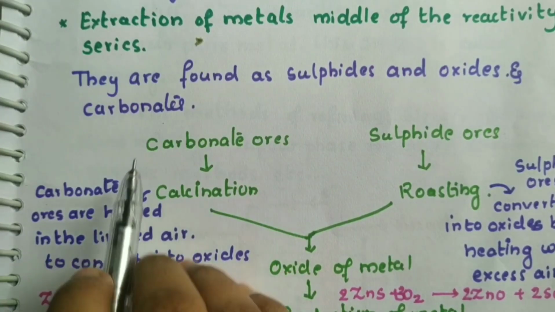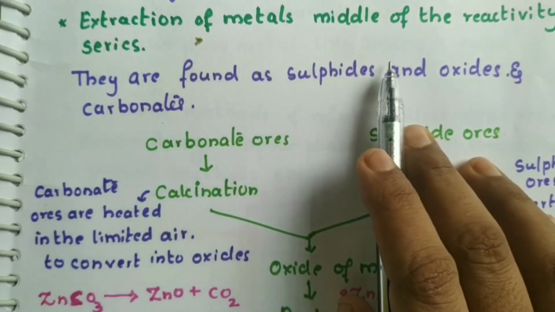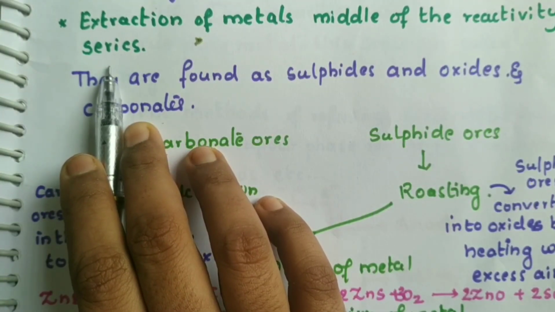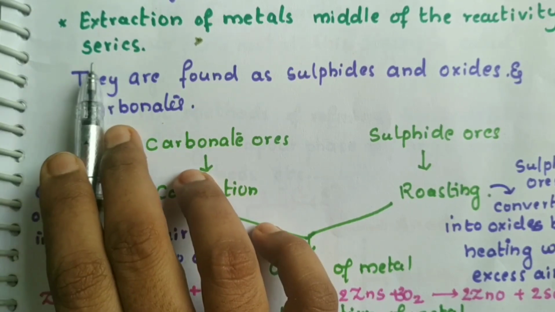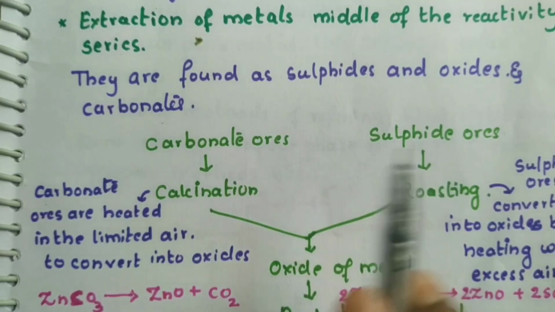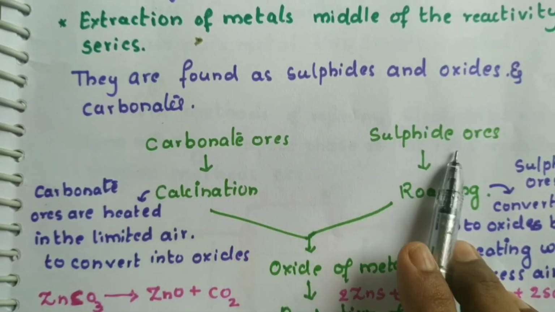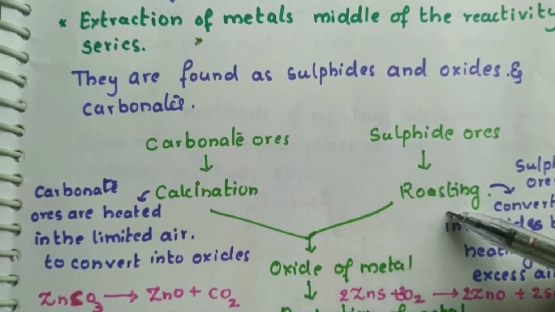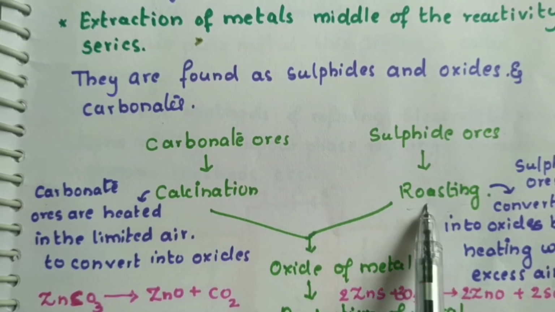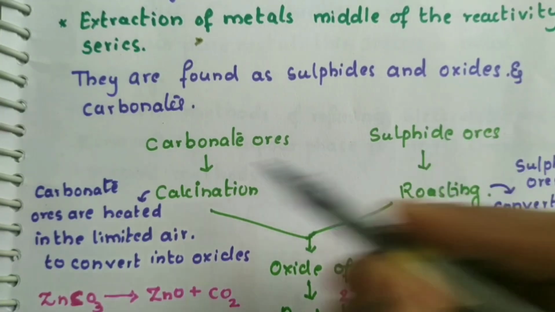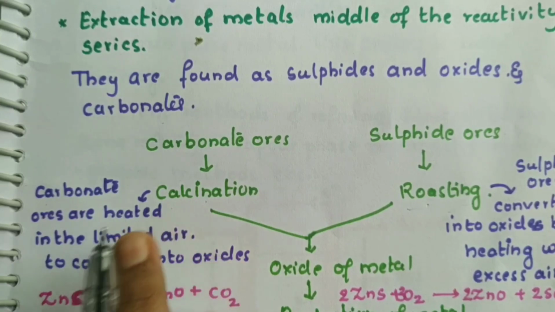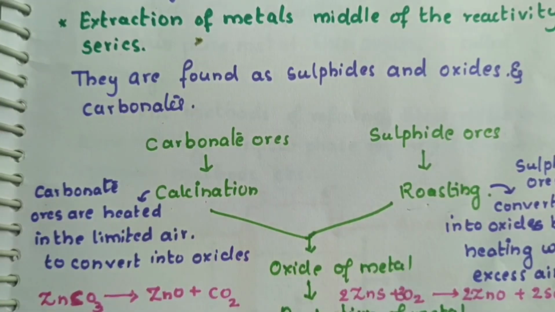Students, next let us learn how the metals in the middle of the reactivity series, that is, the metals which are moderately reactive, are separated. They are either found as carbonates or sulfides. For the sulfide ores, we do roasting. It is a special process which is done for the sulfide ores, and for the carbonates we use calcination. Let us see what is calcination and what is roasting.